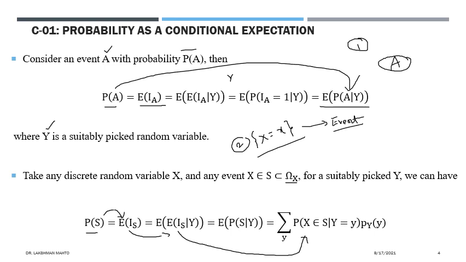This is a sum of conditional probabilities, or simply conditional expectation. You can look at what is happening: this term is a function of y multiplied by the corresponding density or probability mass function of y, that is, an expected value. So it is one kind of conditional expectation, simply we can say that.